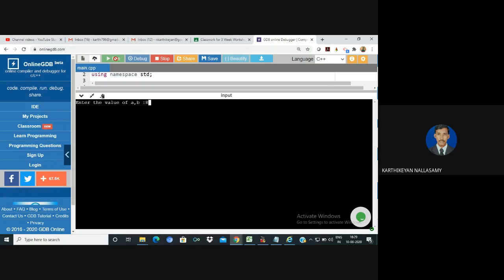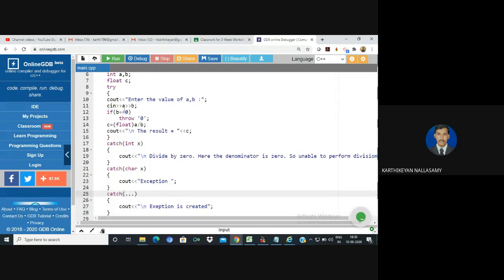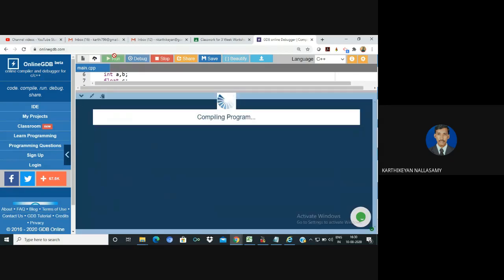Initially I have catch int, so whenever a character is thrown, it won't match with an integer, so it goes to the next catch blocks. If you want, you can type like this: catch, character x, cout, exception will be created. I'm giving only "exception" because the same message is given for all types of exceptions. Just I'm going to run it.